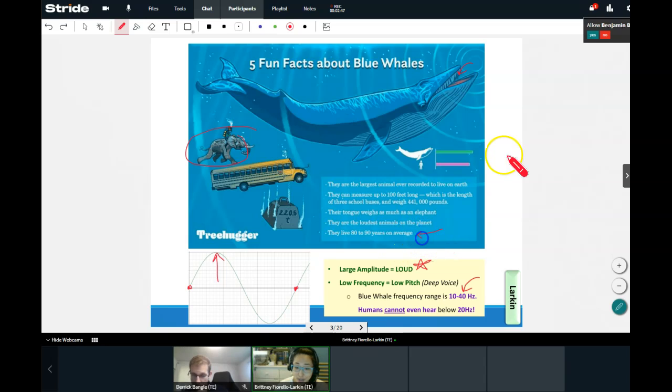And even though they're really big, they can actually live for a pretty long time. Usually bigger animals don't live as long, but here they can actually live 80 to 90 years on average. I saw an article recently. I didn't do a lot of research on it or really read the article, but I did see a title of an article that said that it might have something to do with the fact that their own cancer cells actually then get cancer themselves, and so that cancer wipes out the other cancer cells, which is why they can live so long, even though they have a lot of mutations that can happen in their bodies. So again, pretty crazy to think about.